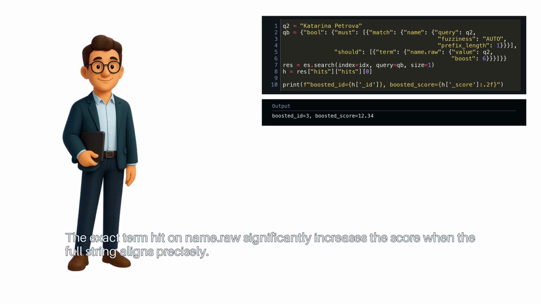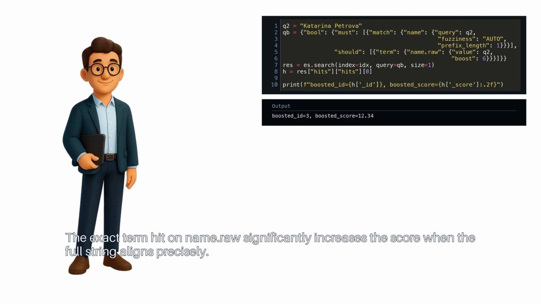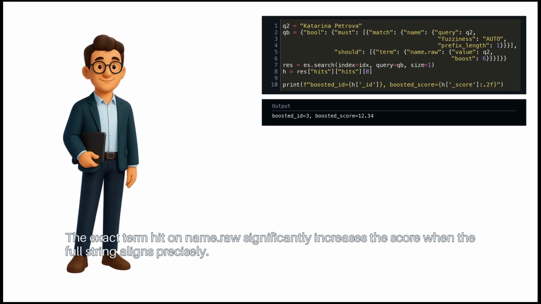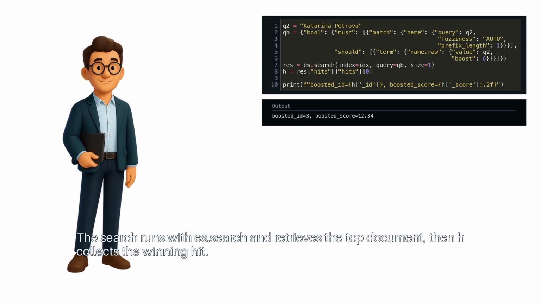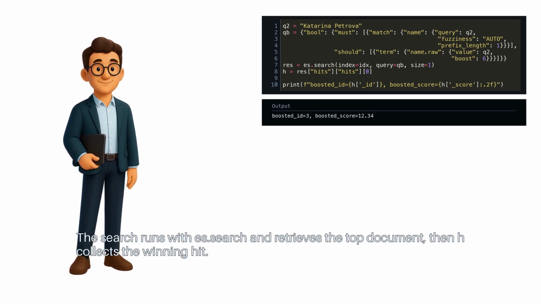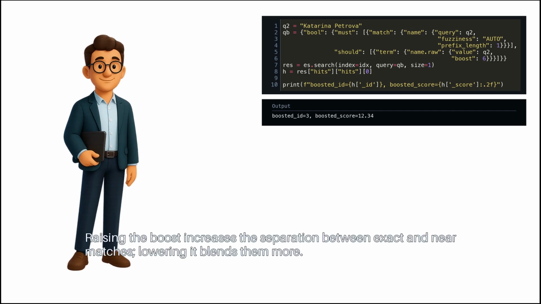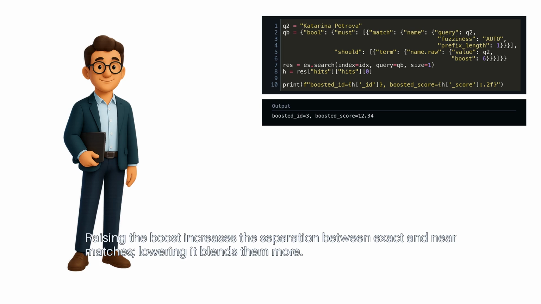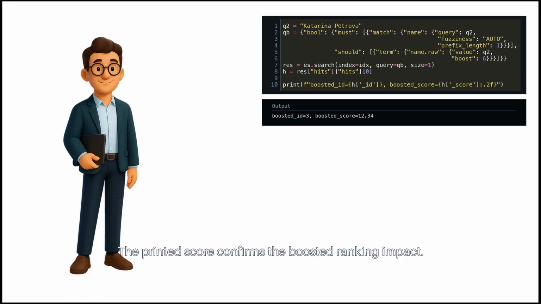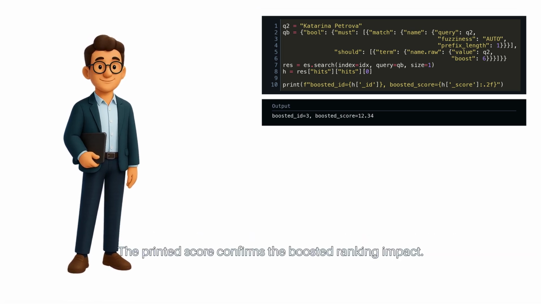The exact term hit on name.raw significantly increases the score when the full string aligns precisely. The search runs with es.search and retrieves the top document, then H collects the winning hit. Raising the boost increases the separation between exact and near matches. Lowering it blends them more. The printed score confirms the boosted ranking impact.